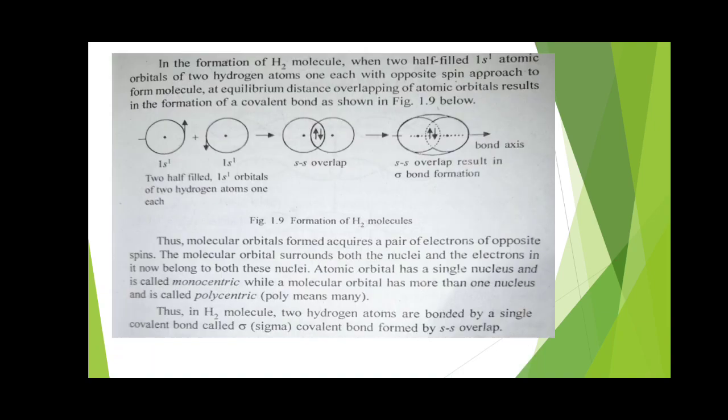But there are some other types, like SP overlap. If the p orbital is on the z axis, which is the molecular axis, then the s orbital will overlap with it.